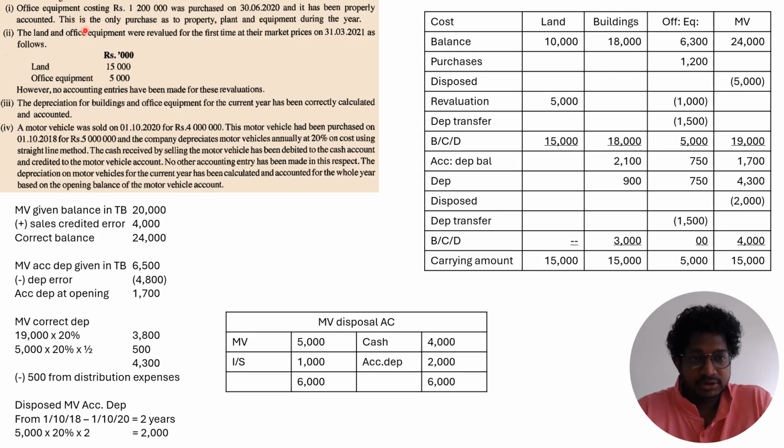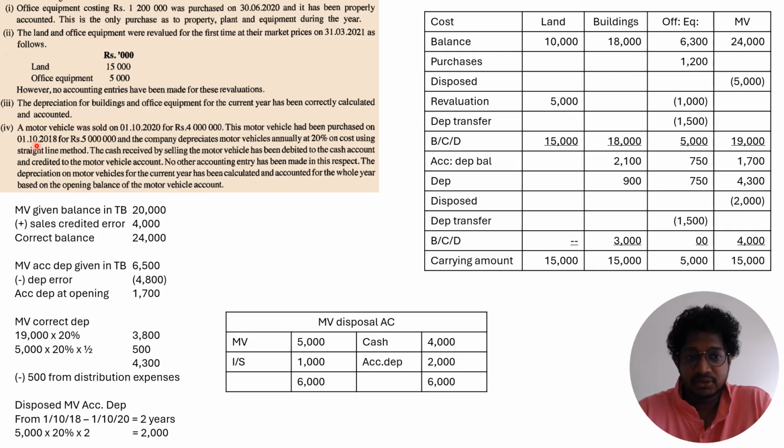Office equipment costing 1,200 was purchased on 30th June 2020 and it has been properly accounted. This is the only purchase of property, plant and equipment during the year. The land and office equipment were revalued for the first time at the closing date. However, no accounting entries have been made for this. The depreciation for buildings and office equipment for the current year has been correctly calculated and accounted.